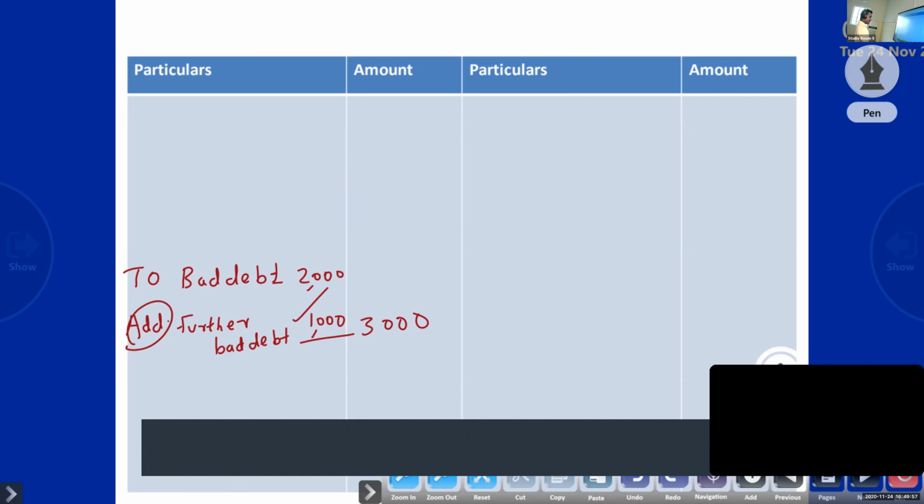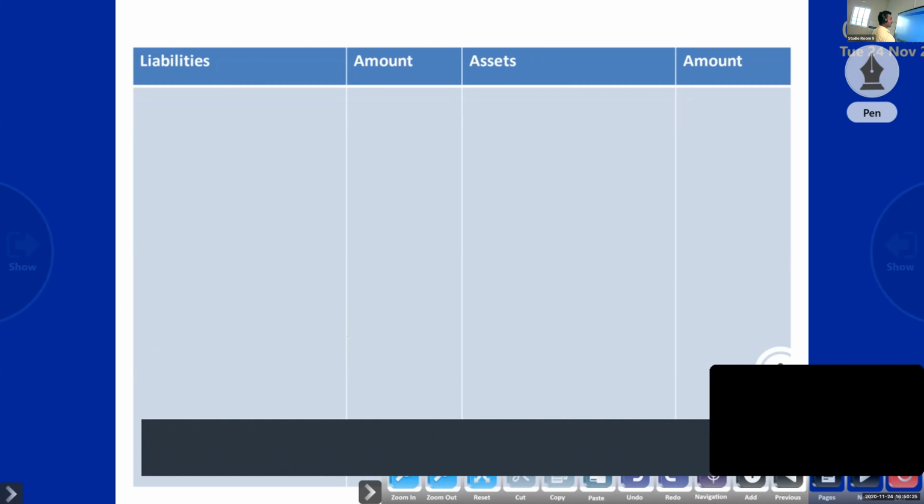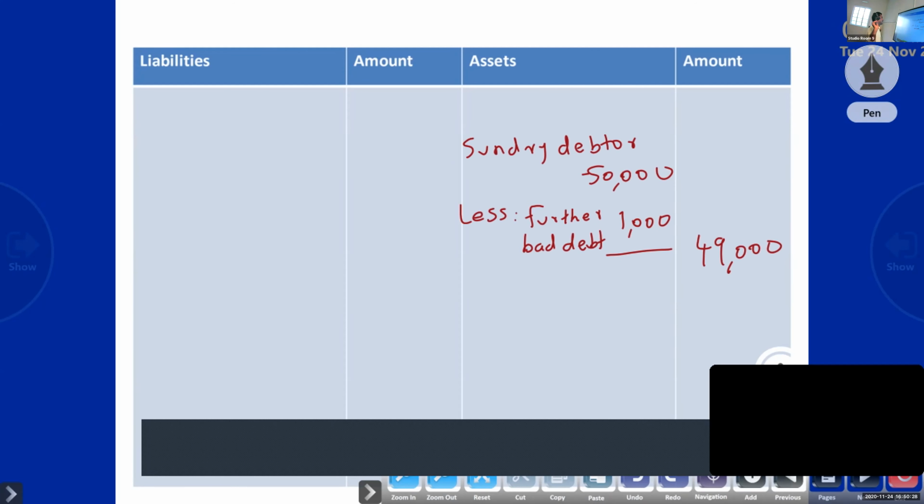Clear? Further bad debt means any irrecoverable portion of sundry debtor. It is 100% sure that we won't get the amount from the customer. It means after preparing the trial balance, we found some more bad debt. That is further bad debt. So our bad debt will increase. That's why to bad debt, add further bad debt. Then our debtor, so we have to get 50,000. Out of that, 1,000 is sure that we won't get it. So then our debtor will be 49,000. In the trial balance it is given as 50,000, but in the balance sheet we will write only 49,000 because there is a further bad debt.